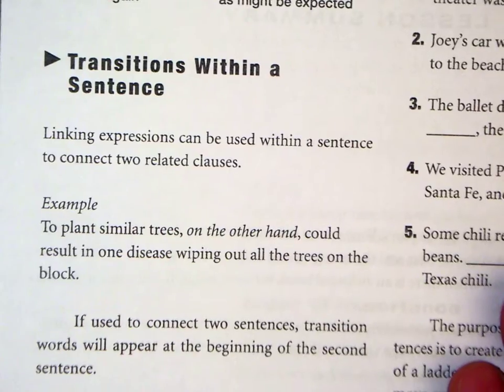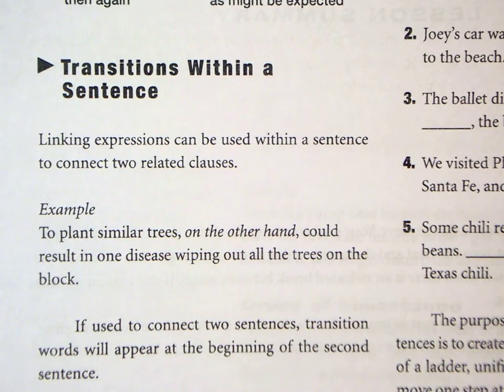You can have transitions within a sentence, and that would look kind of like this. You're connecting two related clauses. To plant similar trees, comma, your transition, on the other hand, comma, could result in one disease wiping out all the trees in the block. The transitional phrase is separated or set off by commas.